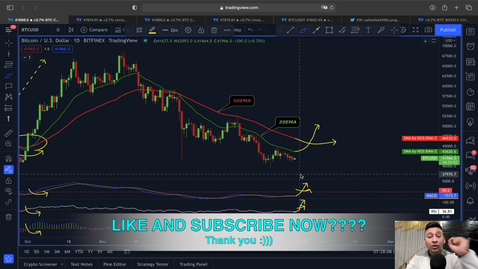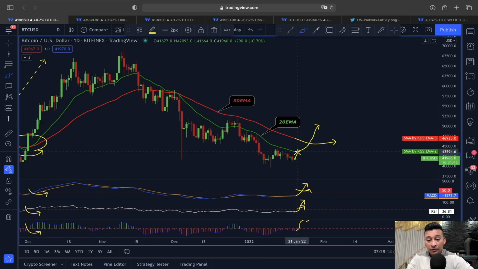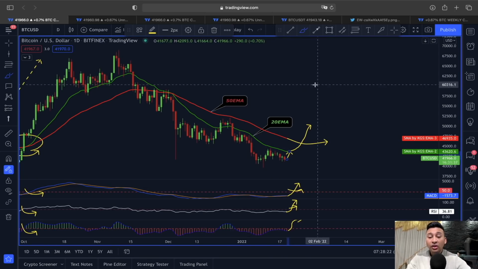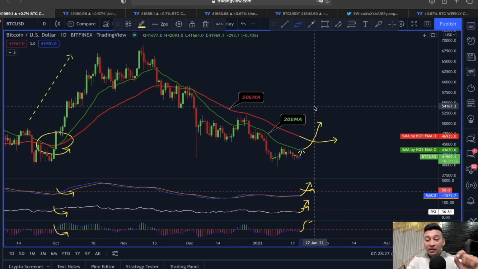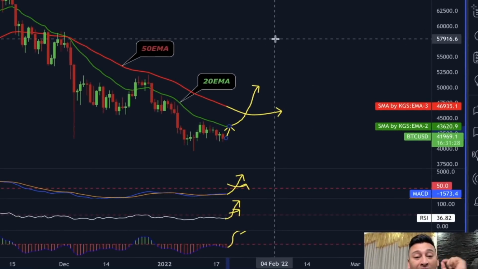So as long as we are not going to see this, I strongly believe the price of Bitcoin, even if we are going to see some sort of a movement here to the upside, is not going to last longer. I mean, for an actual breakout, we need the confirmation from these 4 different indicators. So now if you are looking for any sort of a swing trading opportunity, then this is also going to be a great help for you.